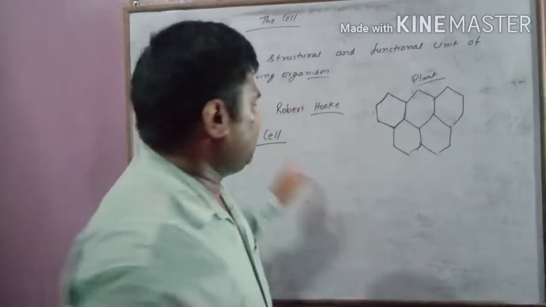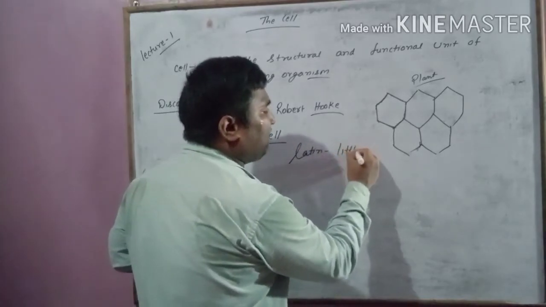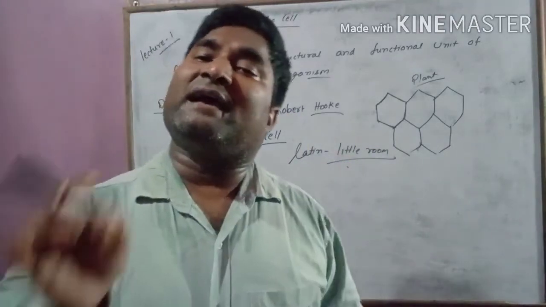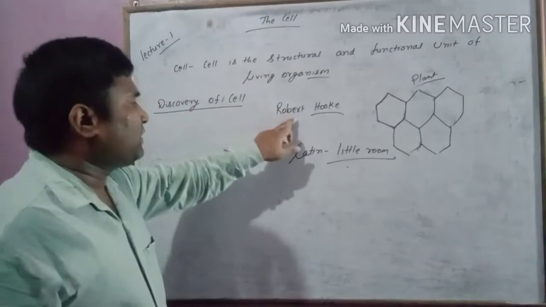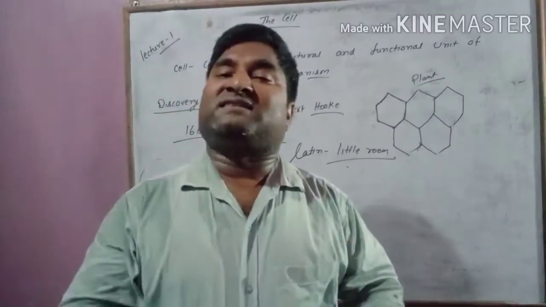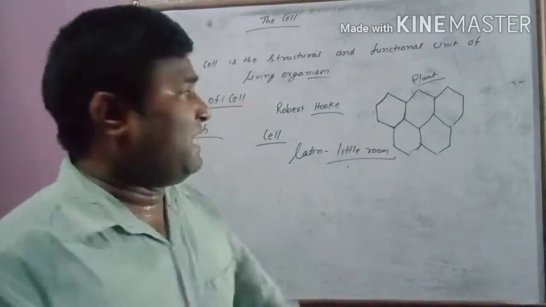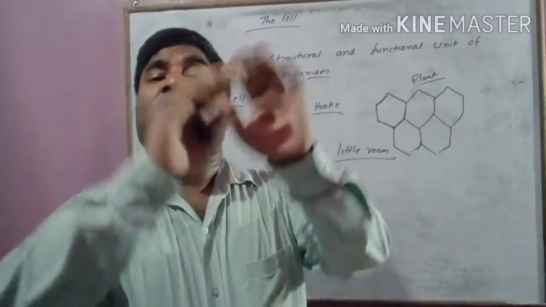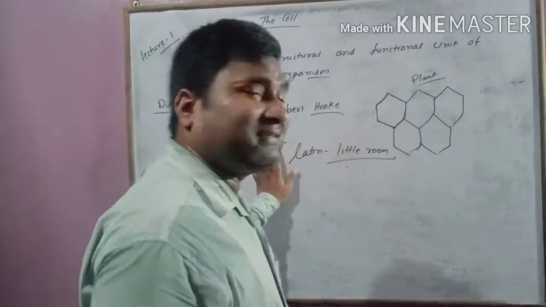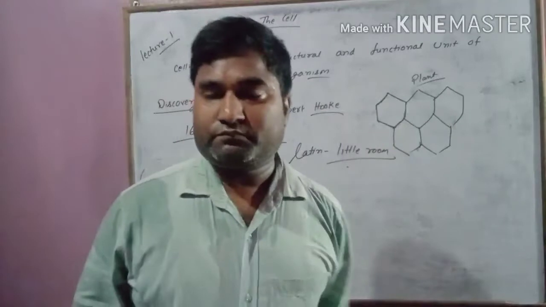In Latin, the word cell means little room. So he called it a cell. So Robert Hooke in 1665 saw a thin slice of cork under a self-made microscope, and he saw an empty room-like or honeycomb-like structure which he called a cell. In Latin, cell means small or little room.